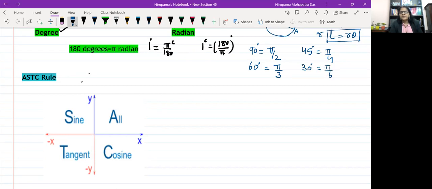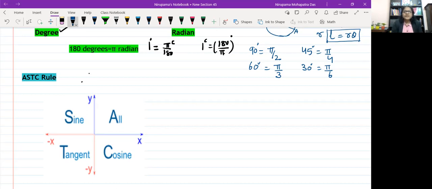Earlier we were using 30 degree, 60 degree, 45 degree, 90 degree. Now onwards we will call these angles pi by 6 radian, or even if we say only pi by 6, it means pi by 6 radian. Pi by 4, pi by 3, pi by 2, and 0 degree is 0 radian.